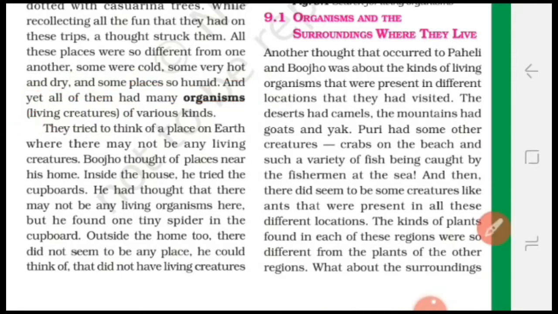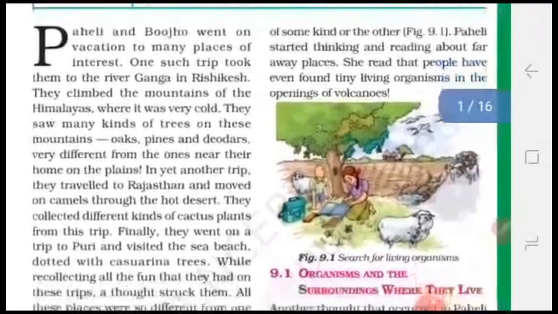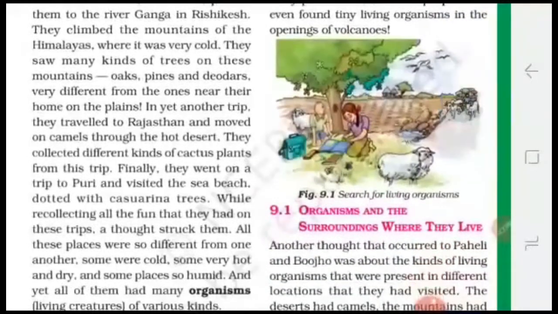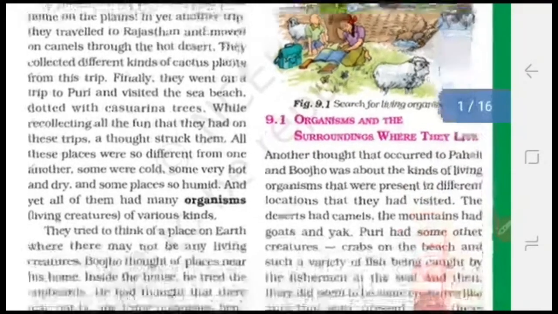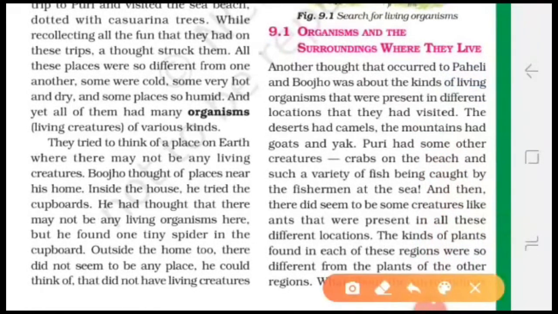Meaning to say, there is no place on the earth where there is no living organism. Even living organisms are present in the openings of volcanoes. Means living organisms can survive from very cold climate to very hot climate. Okay students, now let us see the next topic, organism and the surroundings where they live.